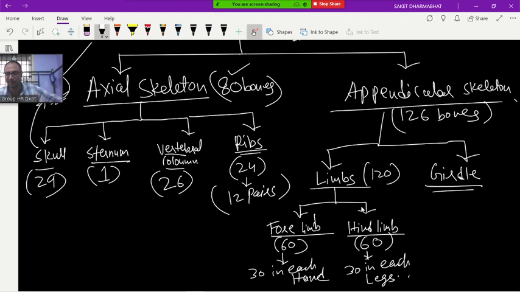Now the next one, girdle. In the girdle, how many bones are there? 6 bones. Girdles are the structure which connect the axial skeleton with the appendicular skeleton. We will study it afterwards. Girdles are also counted under the appendicular skeleton only. Afterward I will explain all the things. First we will move on to the axial skeleton, the skull and all.